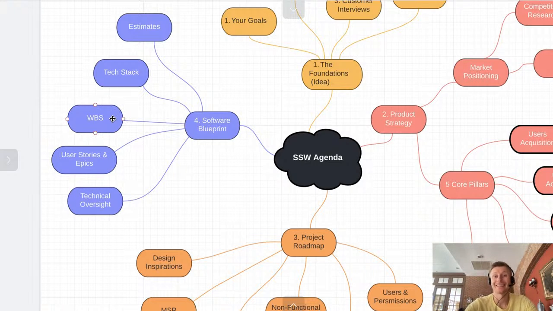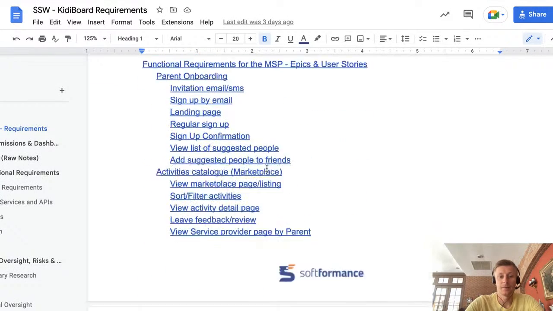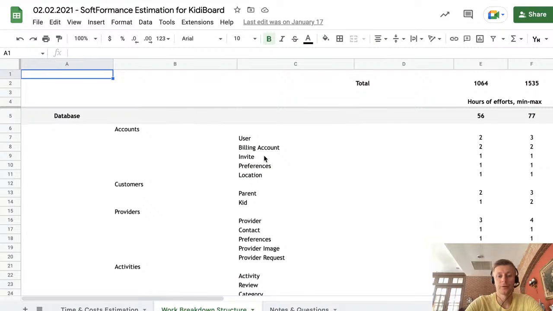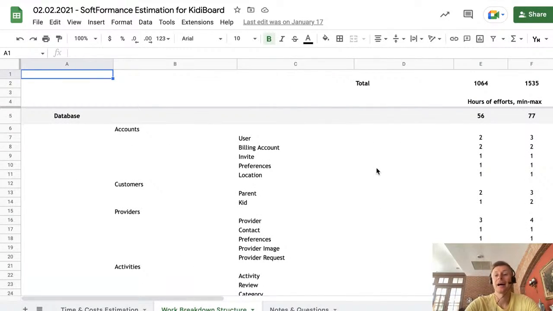So work breakdown structure is a list of tasks that we need to do with assigned hours, which will allow us to do the next step, which is basically to estimate the project and the efforts. So how does that look? I prepared it here. We take these epics and user stories and move them to our estimation spreadsheet. We keep this as a Google spreadsheet document, with a table of tons of tasks. First of all, we copy from user stories, plus we add some internal things here.